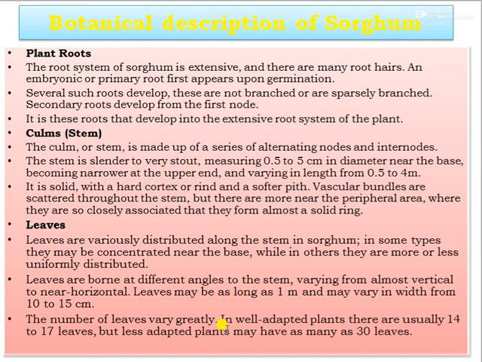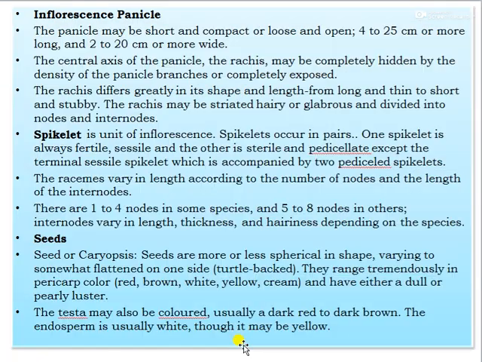The number of leaves varies greatly. Well adapted plants usually have 14 to 17 leaves, but less adapted plants may have as many as 30 leaves. Next, inflorescence or the panicle.